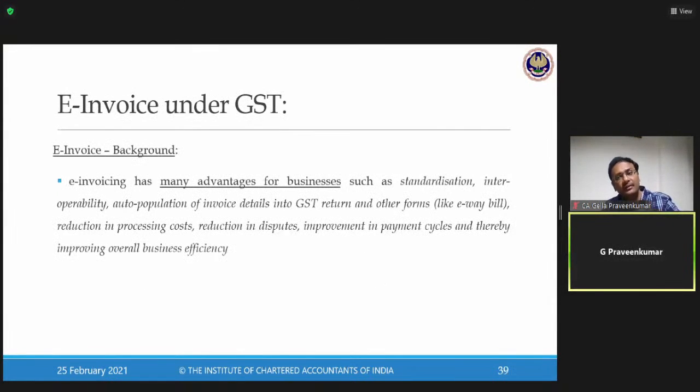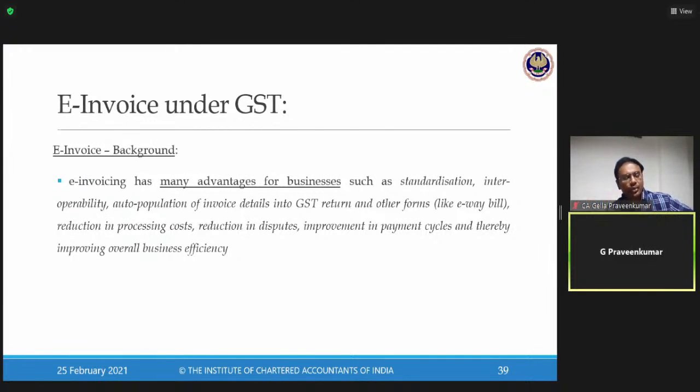Now they're saying how customization we are going to make. Further, what is the other advantage? Standardization. Look, if you look into the invoice of L&T, the invoice of Infosys, the invoice of Hero Motors, the invoice of Amazon, each supplier has a different style, a different mechanism of capturing information. I'm going to standardize the data. Interoperability.